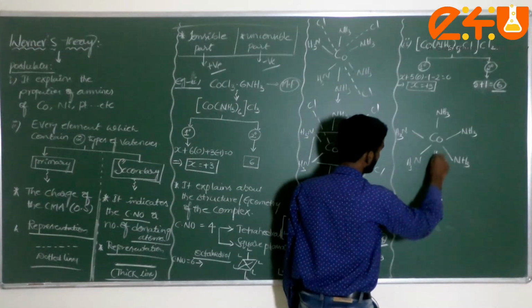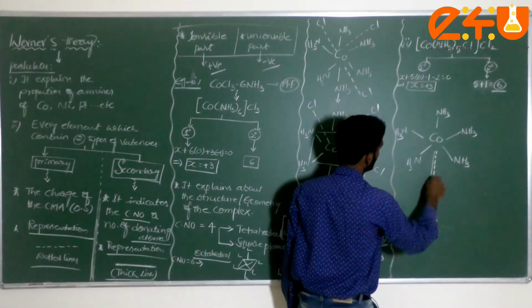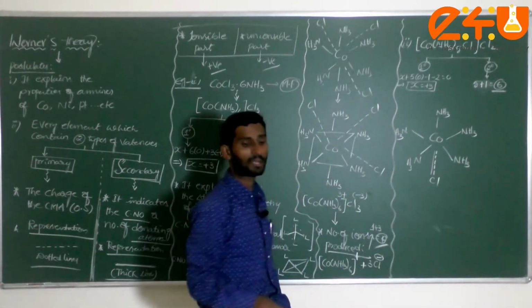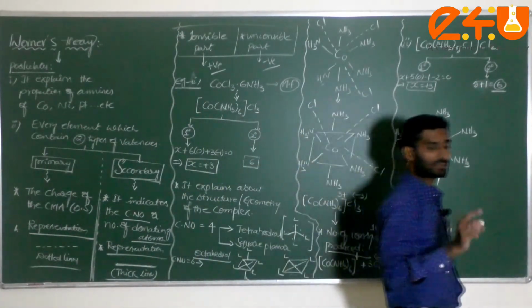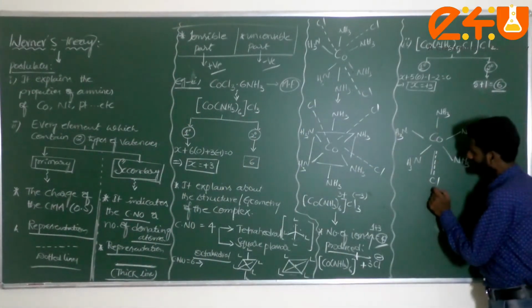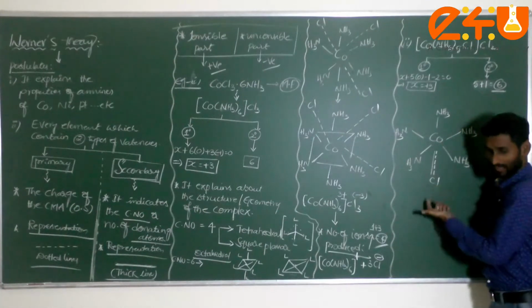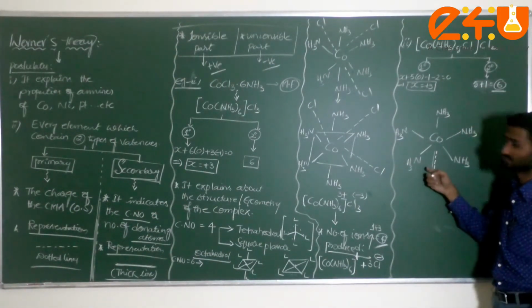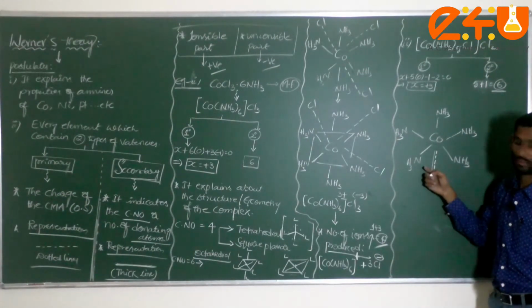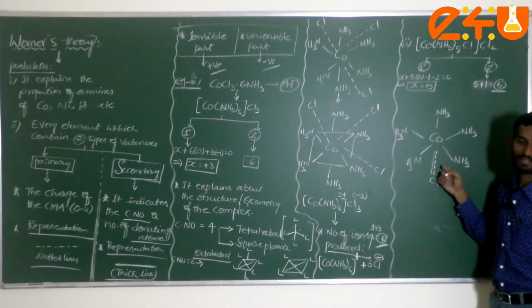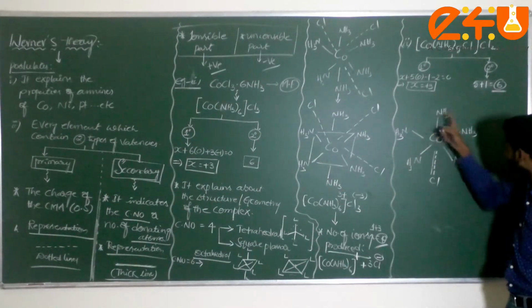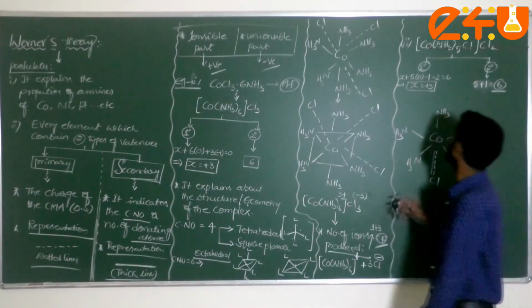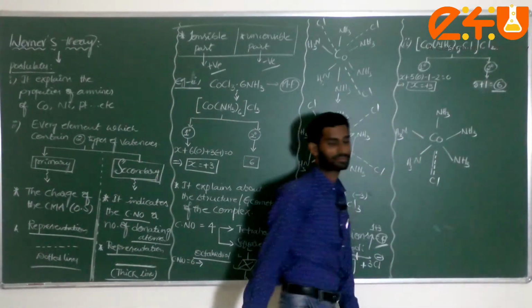Now Cl like this. Whatever you put here while writing dotted lines represents primary valency, and one thick line is a covalent bond. This is Co(NH3)5 like this. Then what about the remaining 2 Cl atoms?